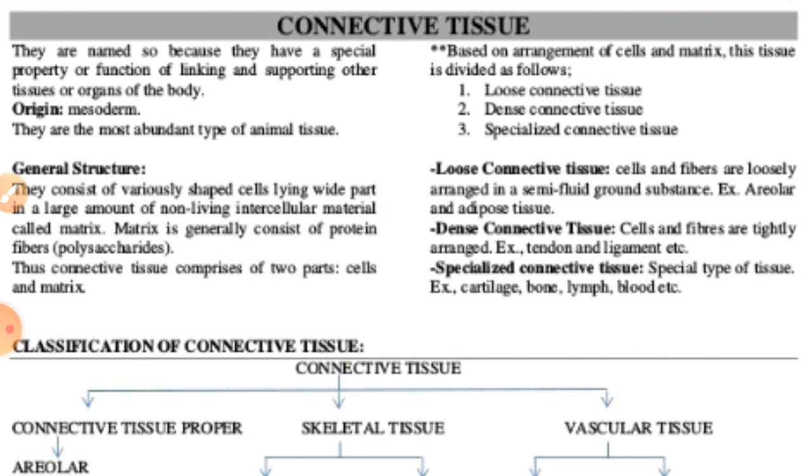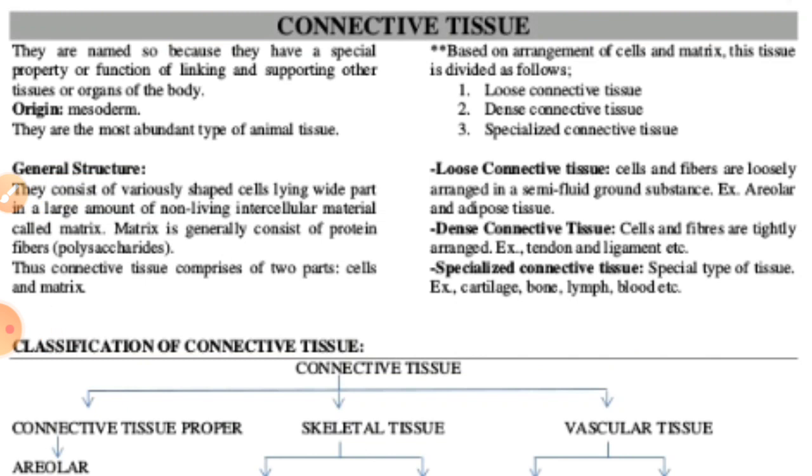As we are discussing the different types of tissues in animals, in which we have talked about the epithelial tissues, then we have talked about muscular tissues, now we move on to the next tissue, that is known as the connective tissues. It is the most important tissue because it speaks to our development; connective means it is capable of connecting the whole of our body, right? So we can say it is very necessary for our development.